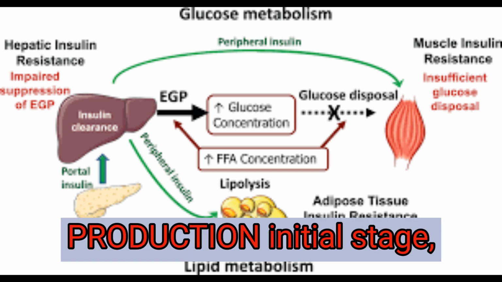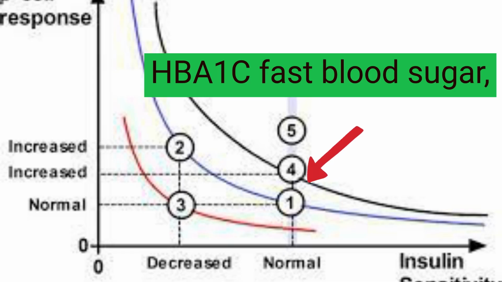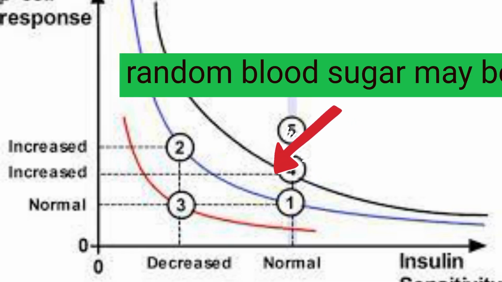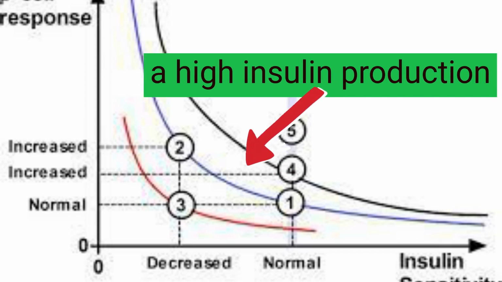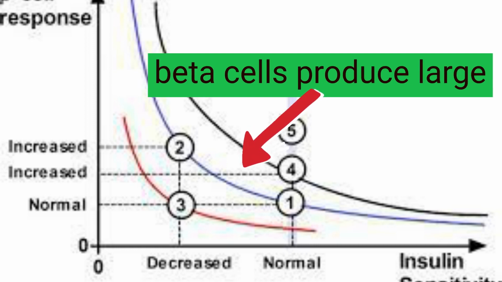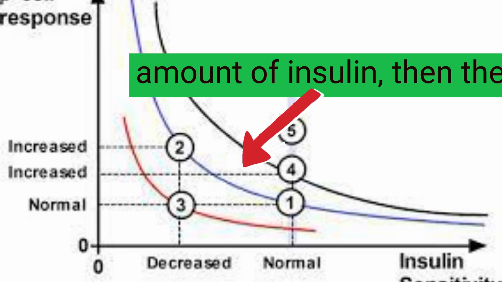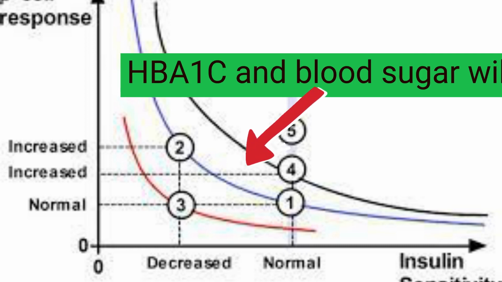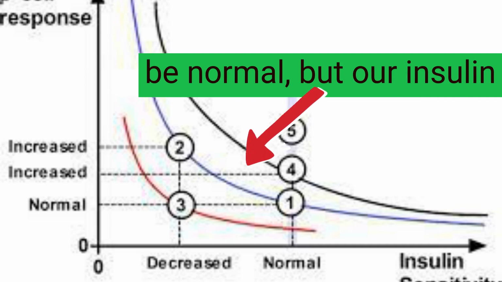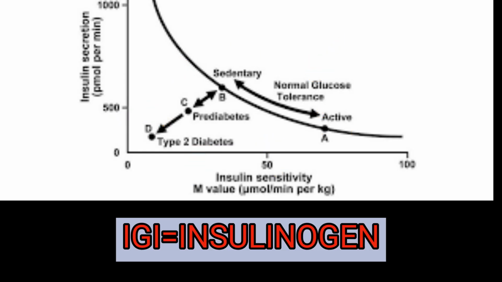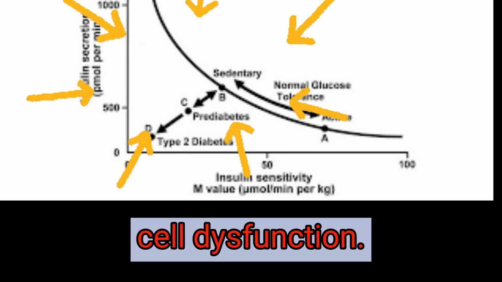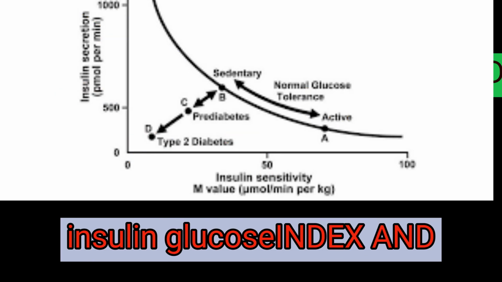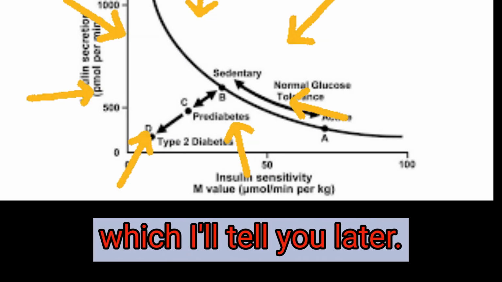This produces, in the initial stage, even if somebody is obese, HbA1c, fasting blood sugar, and random blood sugar that may be normal, because you can see in this curve, they have a high insulin production. As long as the pancreatic beta cells produce a large amount of insulin, then the HbA1c and blood sugars will be normal, but our insulin sensitivity is gone. The first sign of going into diabetes is the beta cell dysfunction. This is made out by the insulin glucose index and the oral disposition index, which I will tell you later.